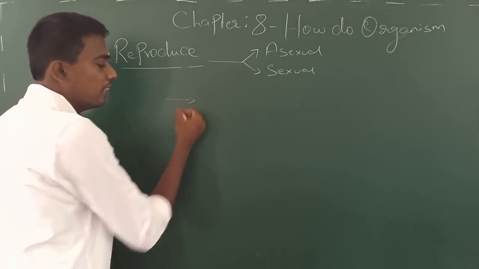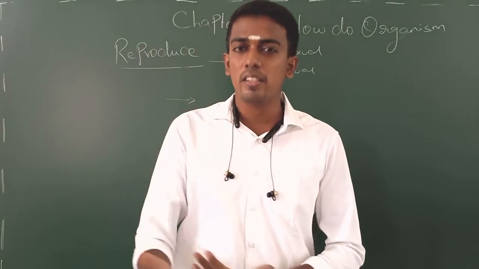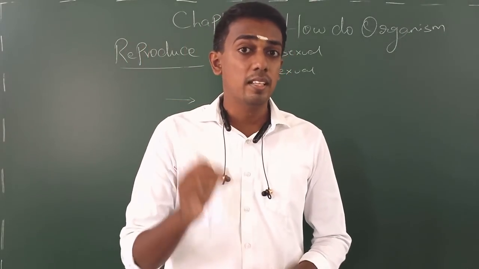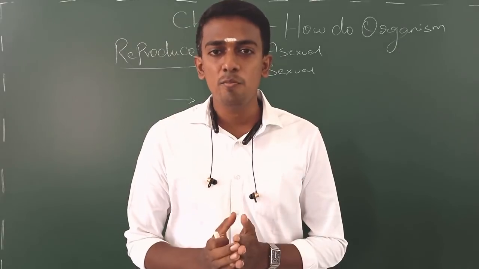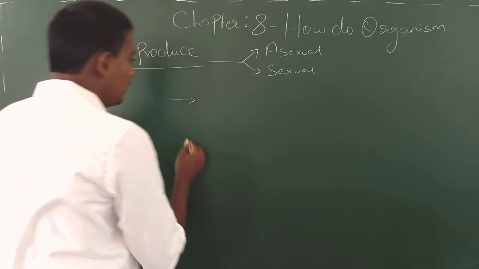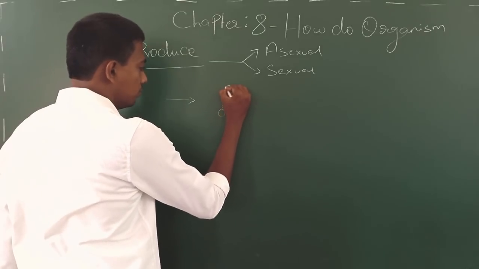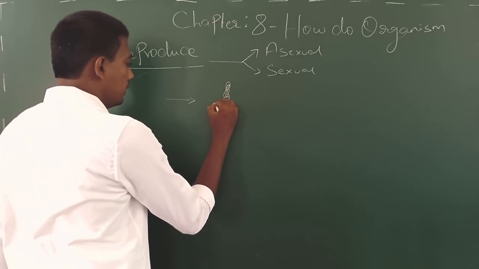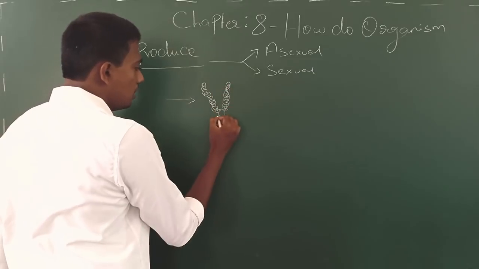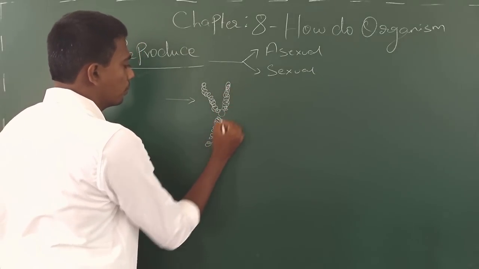So before that, let us have a small recap of what we discussed in 9th standard, the lesson cell. I guess you remember what this structure is called, the chromosome.